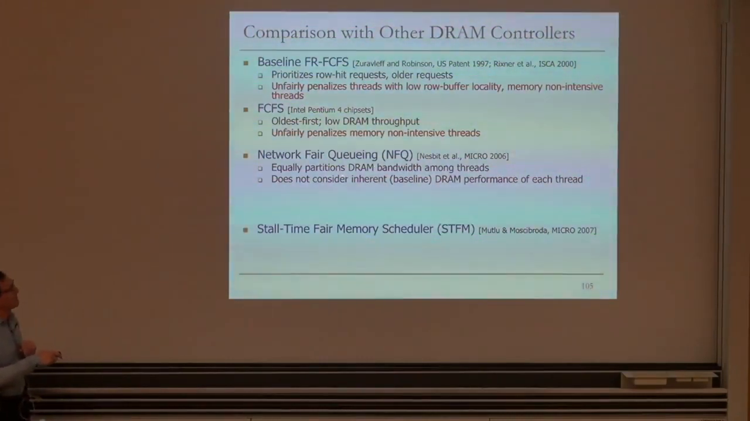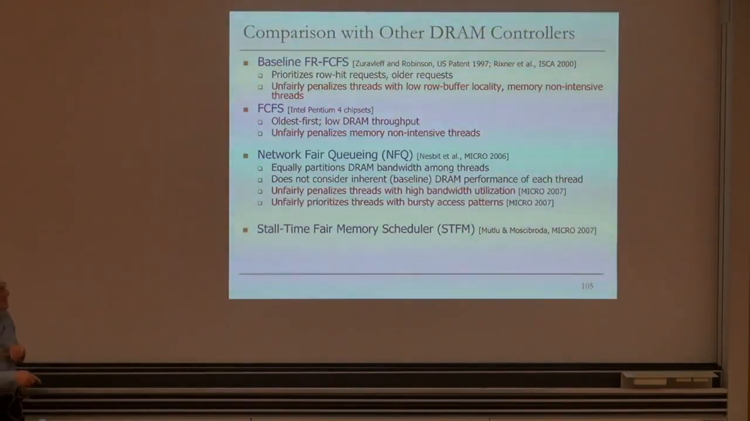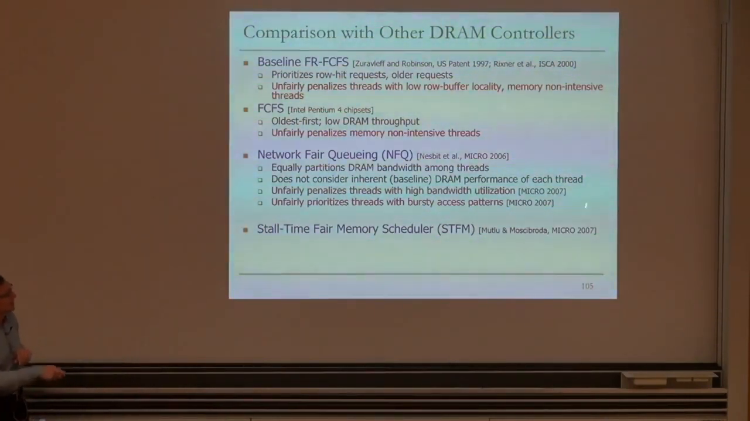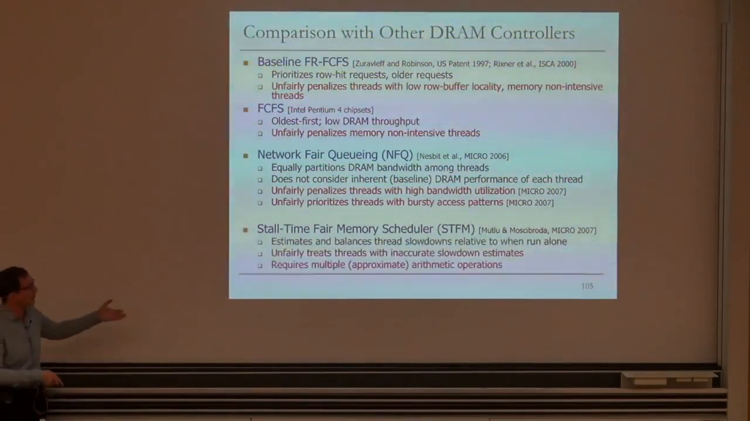As a result, it equally partitions DRAM bandwidth, and it doesn't consider the inherent DRAM performance of each thread. So it unfairly penalized threads with high bandwidth utilization and prioritized threads with bursty access patterns, as we showed in our MICRO paper. And this is our own prior work.